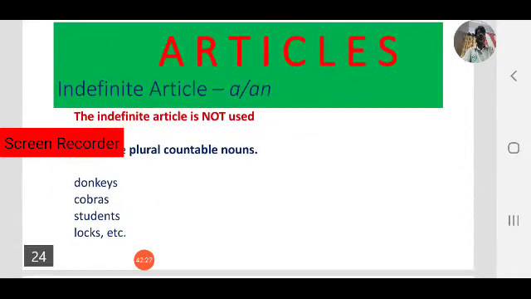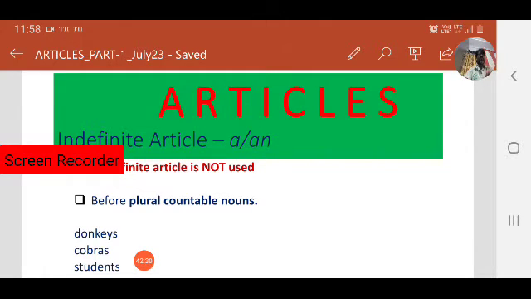So we have learned where the indefinite article a or an is used. Let us focus on where they are not used. That is also an important thing. Indefinite articles are not used before plural countable nouns. Always keep in mind, that is the first rule: they are used before singular countable nouns, as we have seen, and not before plural countable nouns. Donkeys, cobras, students: never use a students or a cobras, because they are plural.